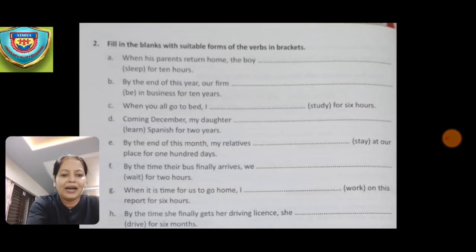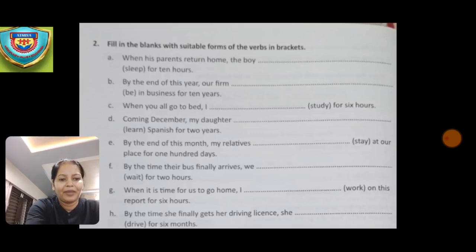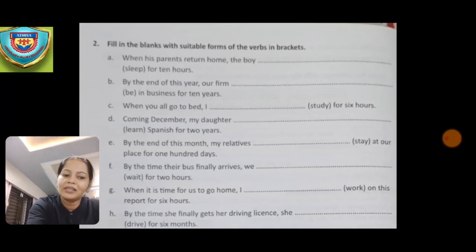Okay, now when it is time for us to go home, I dash work on this report for 6 hours. So the answer will be, when it is time for us to go home, I will have been working on this report for 6 hours.